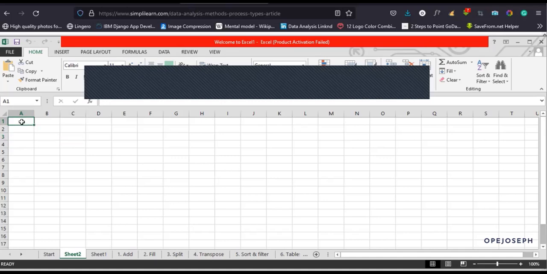Remember, this is a cell. The cell names are gotten from the combination of the column and the row.